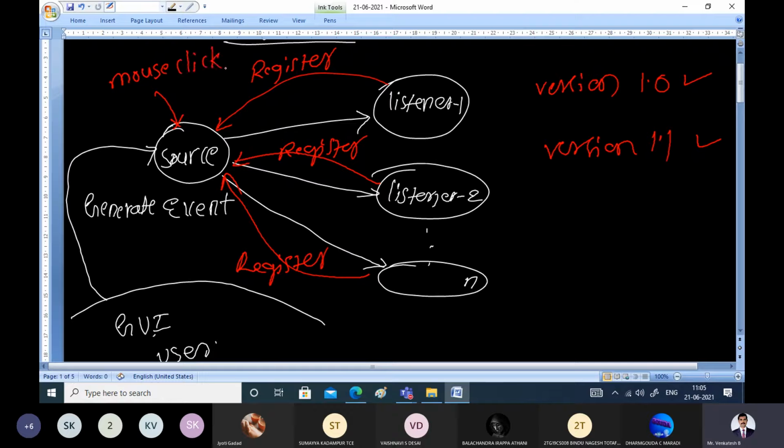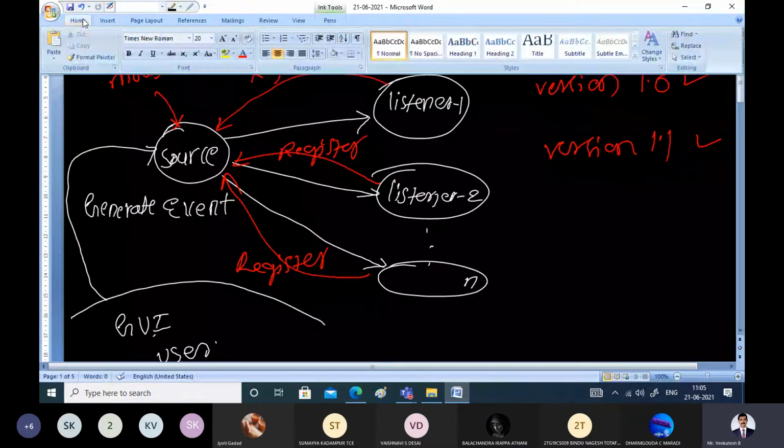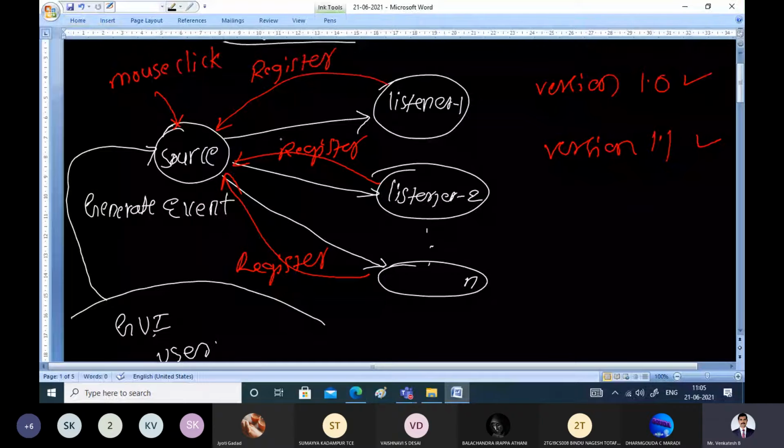a mouse click is one event. Pressing a key on the keyboard is one event. Moving my cursor is one event. Selecting a button is one event. Whatever you do with the system is an event. Say a source has generated one event: mouse click is the event, and the mouse is the source.